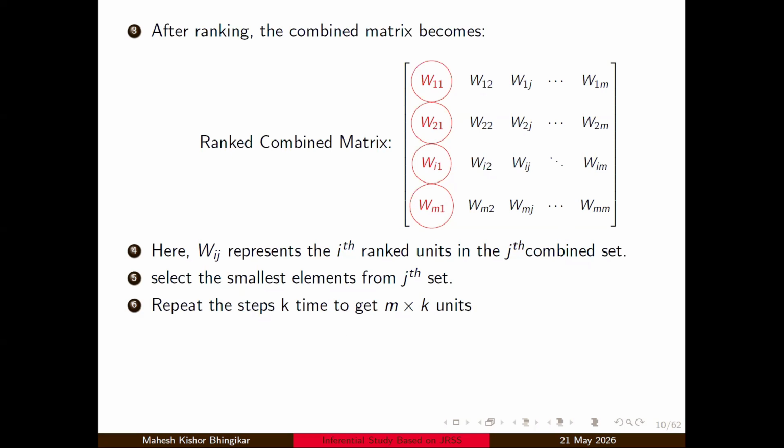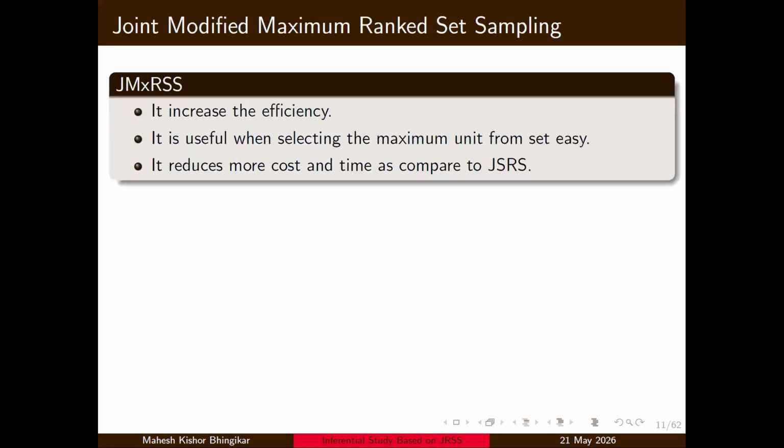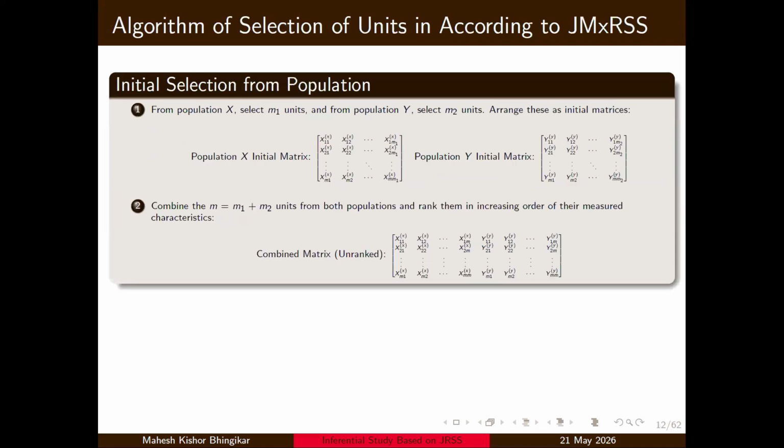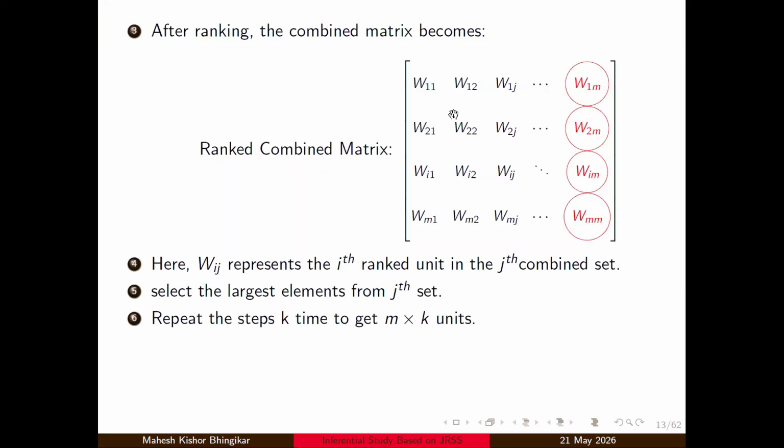For the maximum, we are repeating the same procedure when we are especially interested in the maximum unit, when it is easy to obtain the information. In a similar procedure, we arrange the data and select the maximum from each set. So this becomes my sample from one cycle. I am repeating this K times. So in total I have n equal to MK observations.